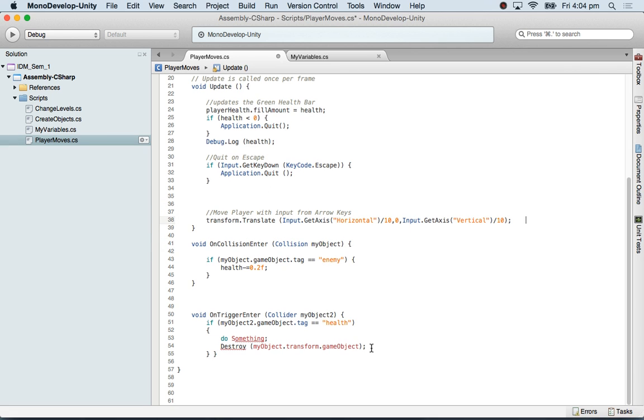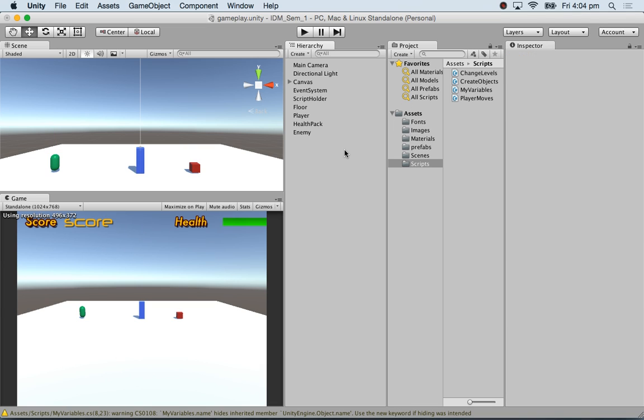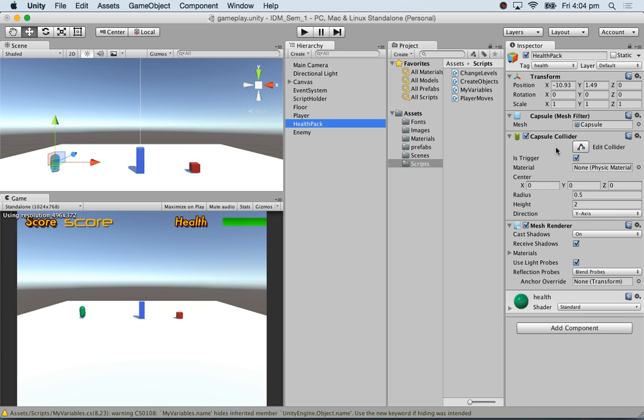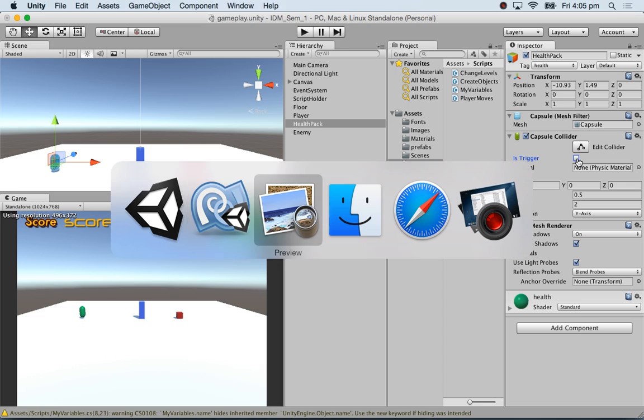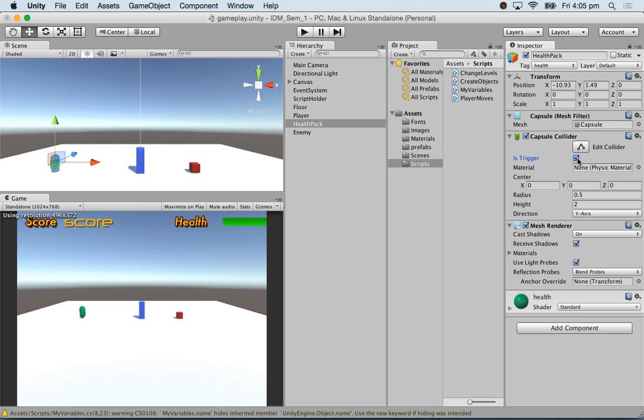So let's see now. So this is a trigger. It's very important. Bear in mind that if you're going to walk over something, it should be marked as a trigger. If you're going to use the on trigger function, is trigger should be checked, otherwise on trigger won't work. So I unchecked it.